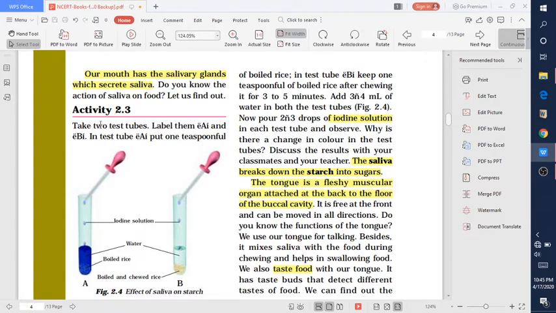Activity 2.3 says to take two test tubes and label them A and B. In test tube A, put 1 spoon of boiled rice, and in test tube B, put 1 teaspoon of boiled rice after chewing it for 3 to 5 minutes. Add 3 to 4 ml of water in both test tubes. After that you have to add iodine solution. Iodine solution gives a blue-black color for the presence of starch.